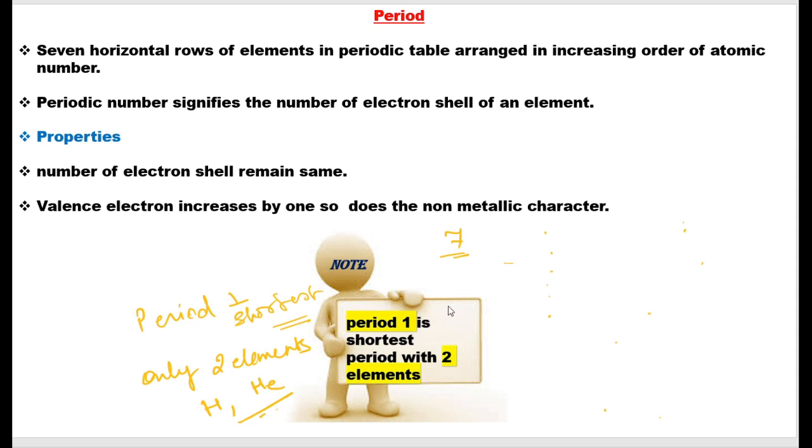Okay, you need to remember from the periodic table the elements from 1 to 20, the names of the elements with their atomic numbers. It's very important because you need to write down the electronic configuration, and on the basis of electronic configuration you need to answer the questions that have been asked. So you need to remember this, and a short question might come: which is the shortest period, or how many elements are there in the shortest period of the periodic table. Okay?